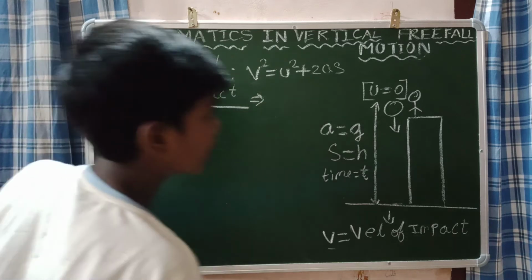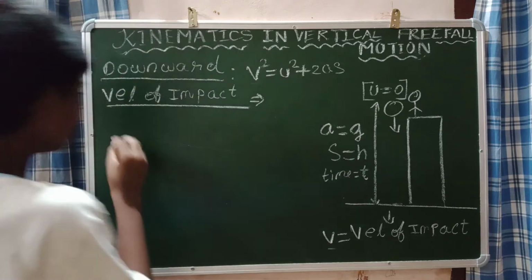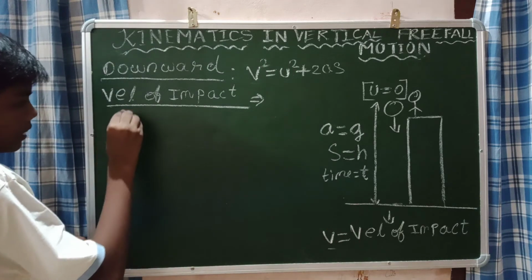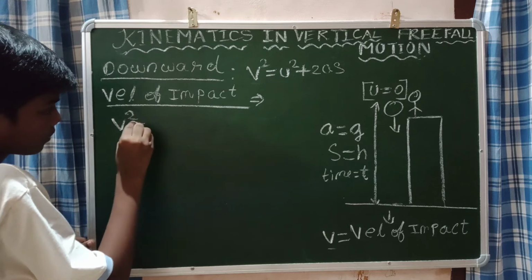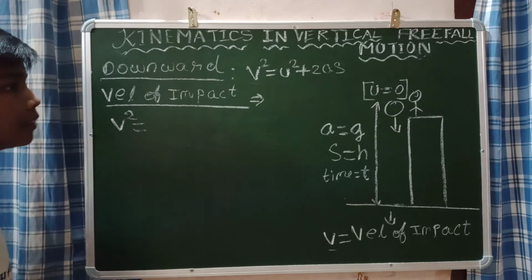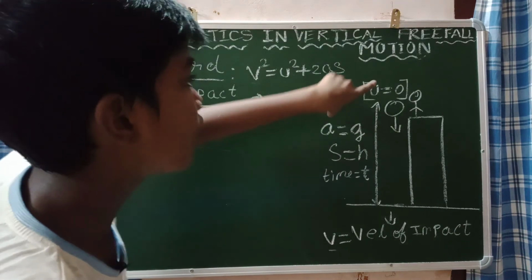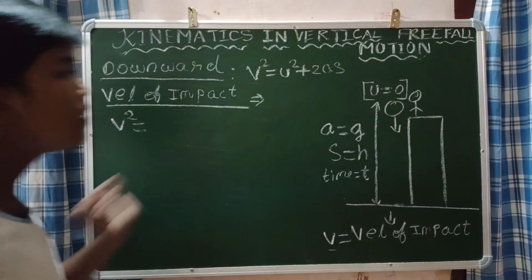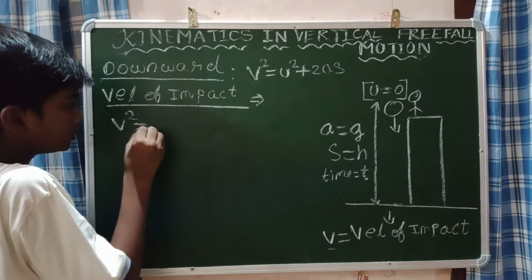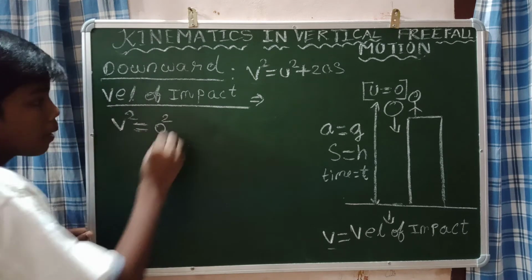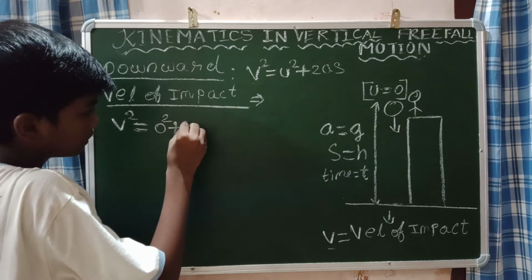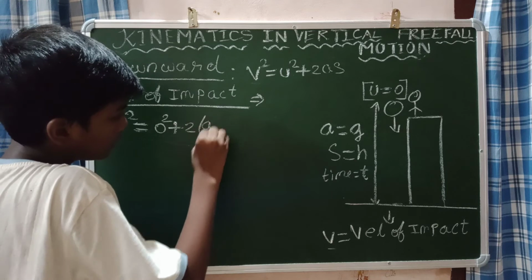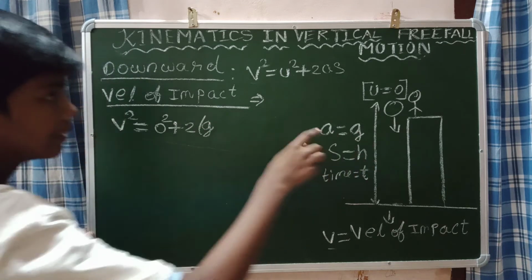Using the formula, what is the v? V is v only, velocity of impact. v square is equal to u square plus 2as. U is what? Initial velocity is 0. At dropping, the velocity will be 0, so u will be equal to 0. So 0 square, u square, plus 2 into g into s, because acceleration is g only here.